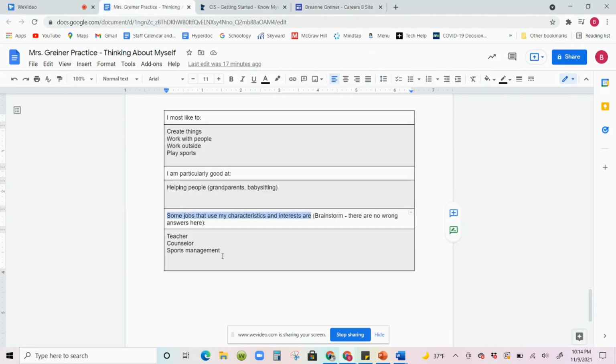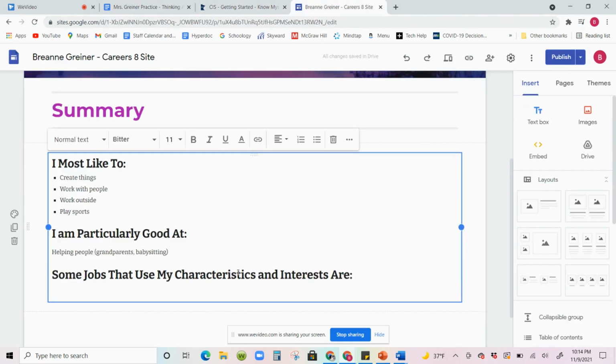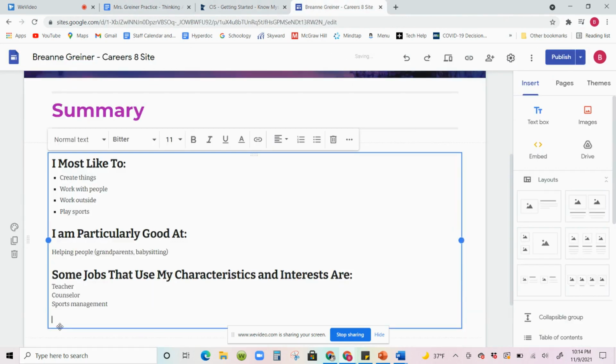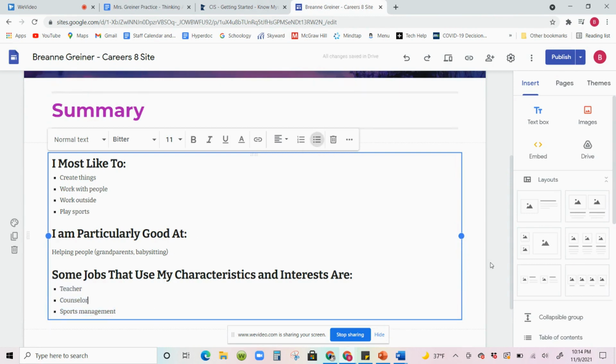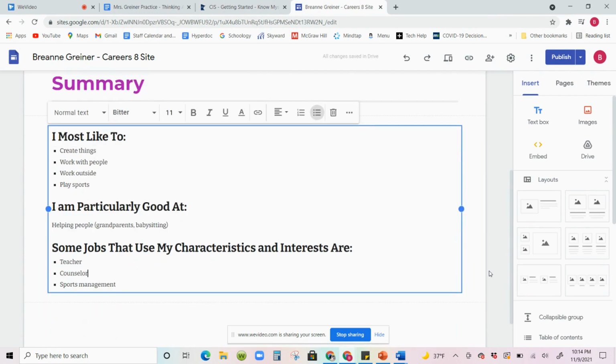And again, copy and paste is our friend. We already did the work. Why should we have to do it again? Right? Let's make it easy on ourselves. I'm going to highlight and turn this into a bulleted list. And there we go. That looks great. So that is what you're going to put in for your summary.